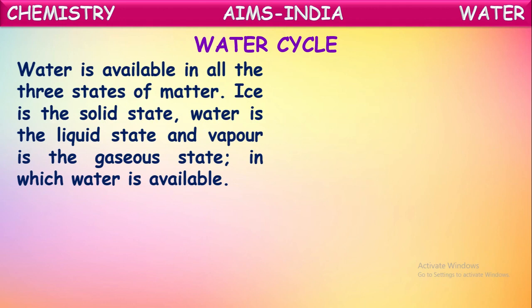Water is available in all three states of matter. Actually, we can say it is the only substance which is available in three states of matter at normal temperatures on the earth. If you see an iron object, it will be in the solid state at normal temperatures. If it is heated to a very high temperature, only then does it come into liquid state. If we take some other substance like oxygen, it will be in the gaseous state at normal temperatures. It won't be in the liquid or solid state until it is cooled to very low temperatures. But the only substance which can exist in three states even at normal temperatures is water, isn't it?